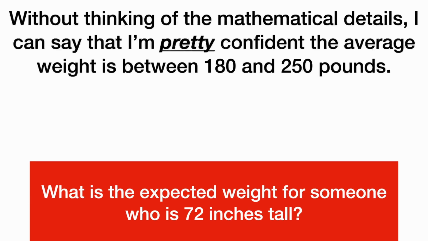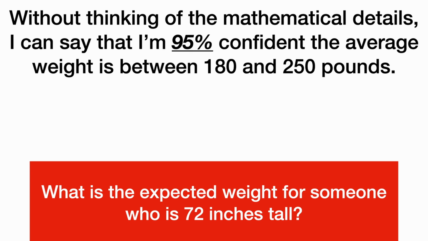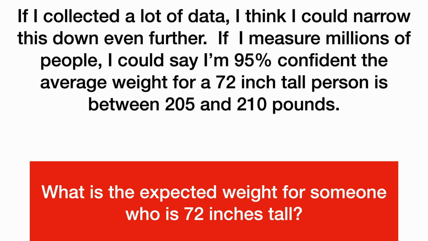Without thinking of the mathematical details, I can say that I'm pretty confident the average weight of someone who is 72 inches tall is between 180 and 250 pounds. I could say something like I'm 95% confident that the average weight is between 180 and 250 pounds. If I collected a lot of data, I think I could narrow this down even further. If I measure millions of people, I could say I'm 95% confident the average weight for a 72-inch tall person is between 205 and 210 pounds.